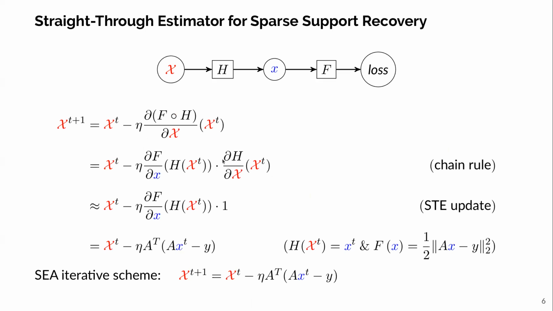Then, using the STE technique to replace the gradient of h by 1, you can compute the gradient of the composition as the gradient of f computed at the sparse estimate. This leads to the iterative scheme of the support exploration algorithm, which can recover the support of the signal x star.